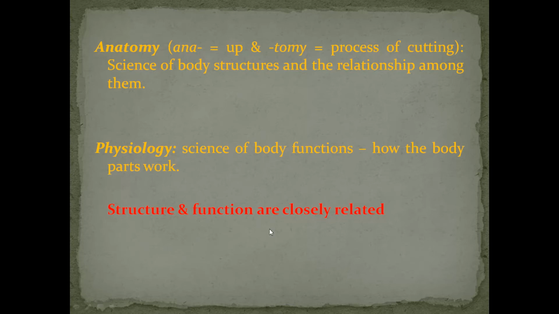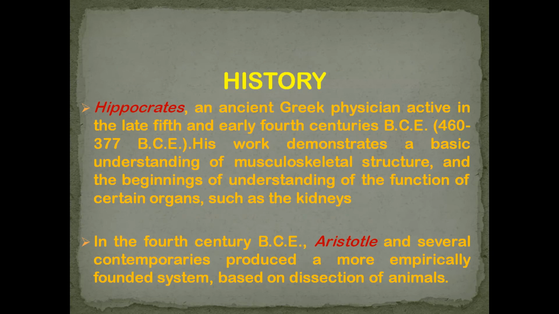That is why structure and function are closely related, because both terms are coordinated to each other. Going to the next slide, let us go back to the history.